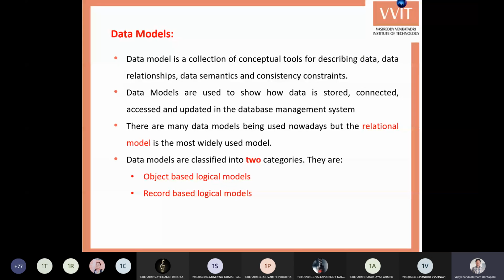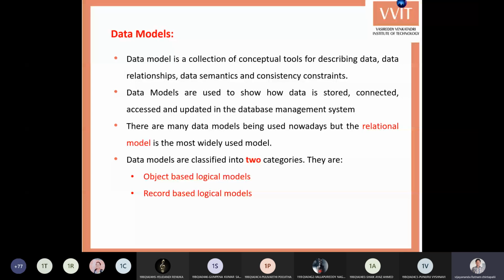That method is nothing but a data model. A data model is a collection of conceptual tools for describing the data, data relationships, data semantics, and consistency constraints. So describing data means how the data should be stored: students data, employees data, books data, and the relationships among those data.